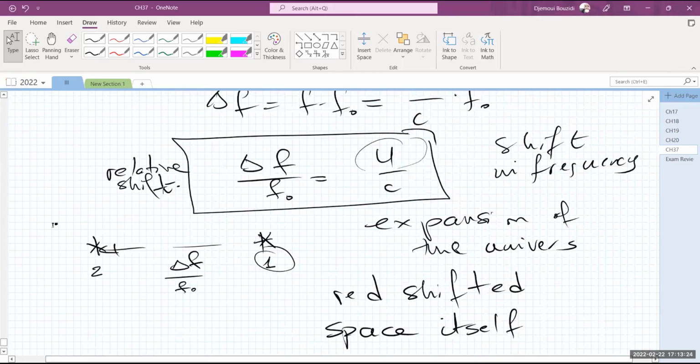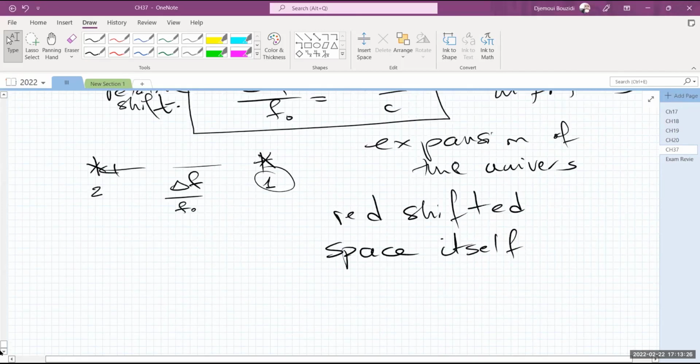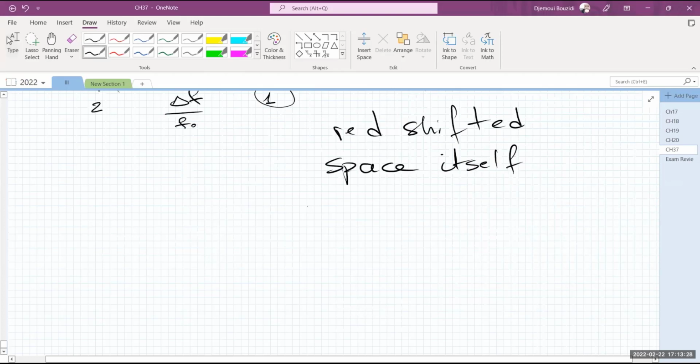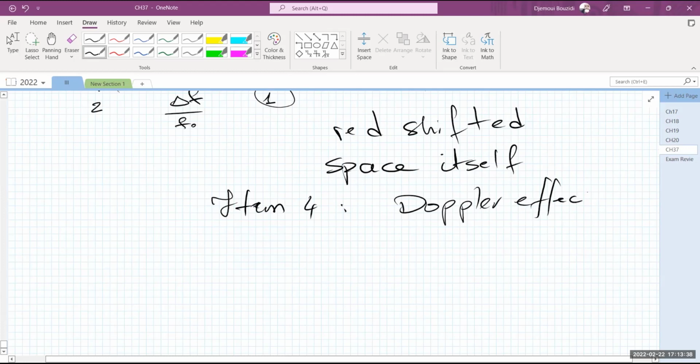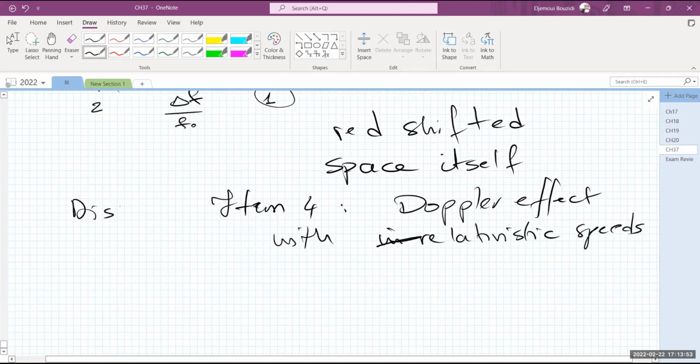Okay, we still have one item in here that we need to discuss, and that is item 4. I think we still have more, okay? Doppler effect in relativistic speeds. So this is item 4 of discussion.